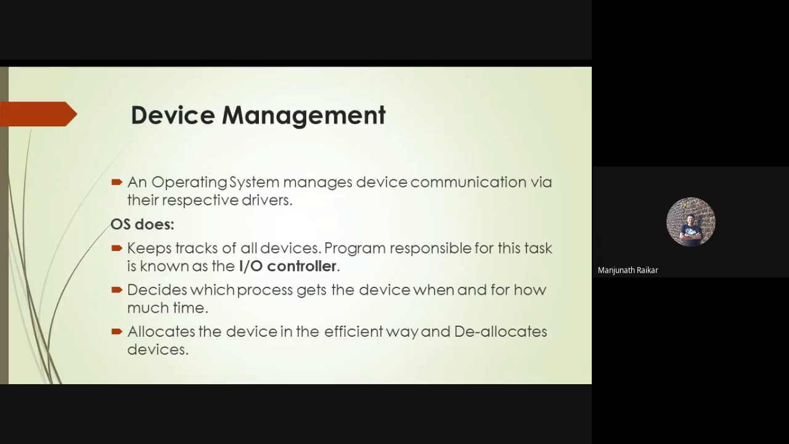It allocates the devices in an efficient way and also it deallocates the devices, right? Allocation and deallocation is done only when you are using the devices and when we are not using the devices. While using the devices, it allocates the process. When you are not using the devices, at that time it deallocates the processes, right?